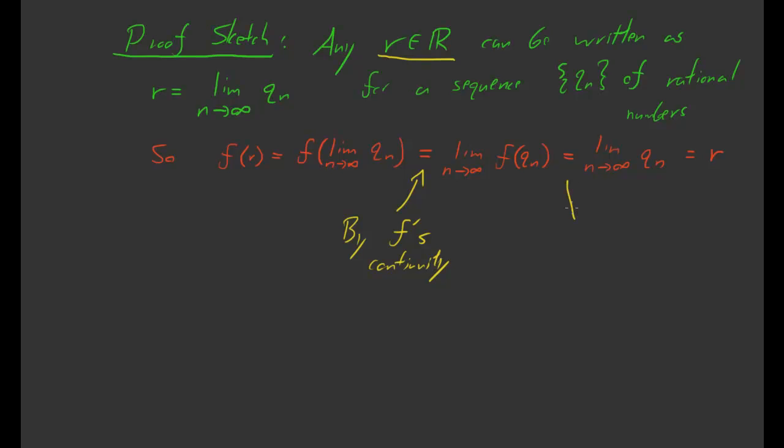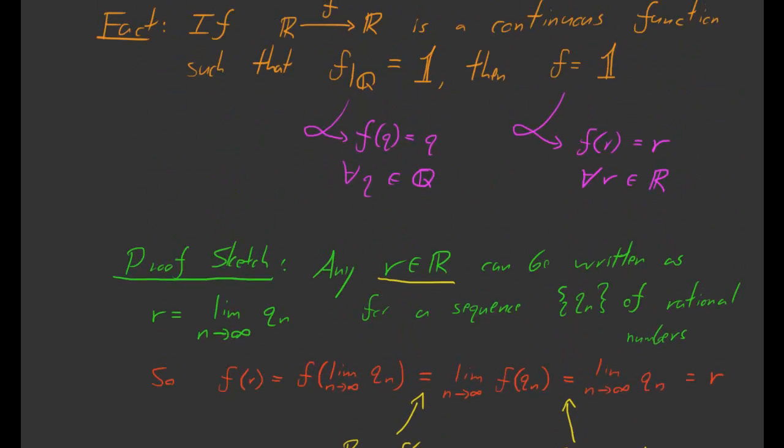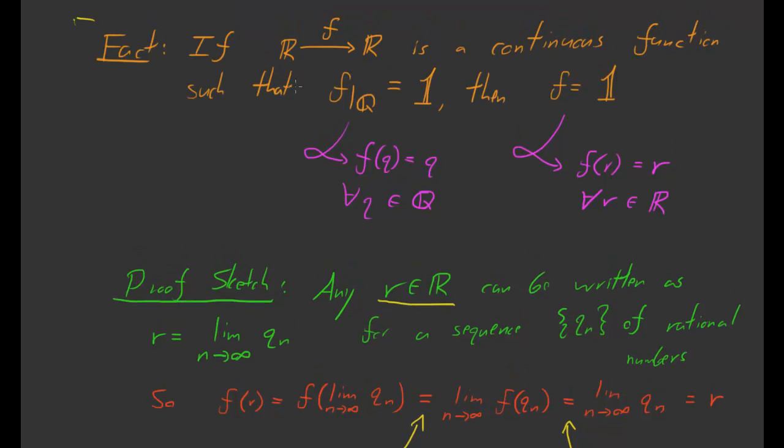Okay, but now we know that f is the identity on the rational numbers, and every q_n is a rational number. So this is by the fact that f restricted to Q is equal to the identity. So f of r is equal to this limit, which is equal to this limit, right? f of q_n is equal to q_n, which converges to r. So f of r is equal to r. Okay, so that was a proof sketch for this fact.